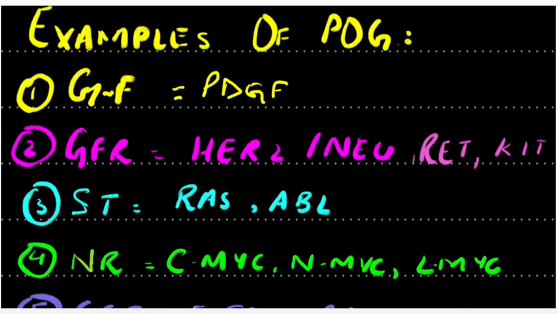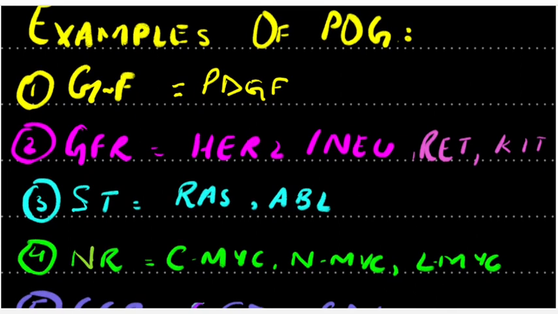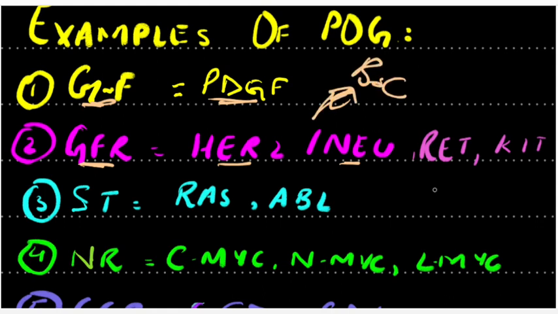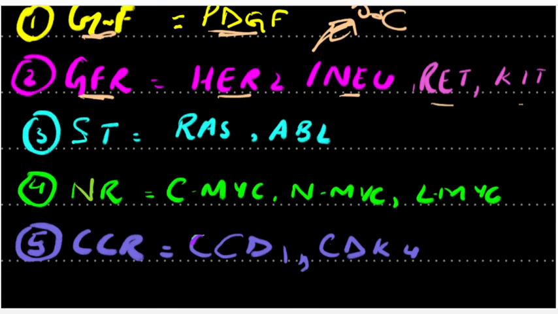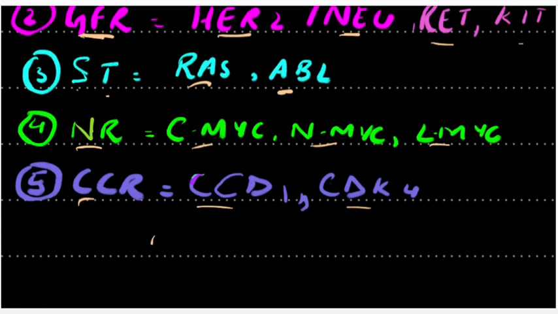Now here we have the examples of proto-oncogenes, just to sum it up. Growth factor example is platelet derived growth factor. Growth factor receptor is HER2/neu, which is responsible for breast cancer if mutated, and also RET and KIT genes. Signal transducer examples are RAS and ABL. Nuclear regulators are c-Myc, n-Myc, l-Myc. Cell cycle regulators are cyclin D1 gene or CDK4. So that is all about proto-oncogenes.